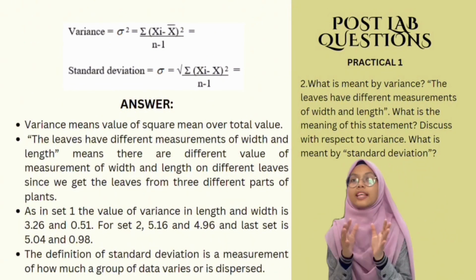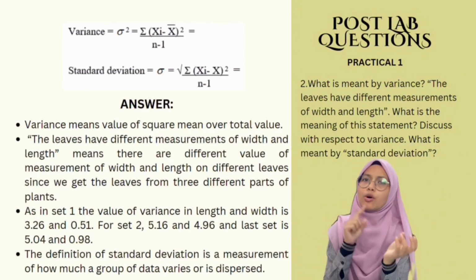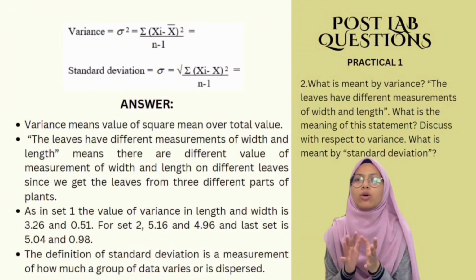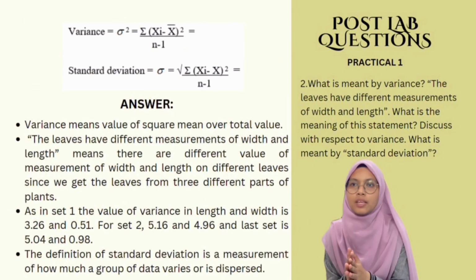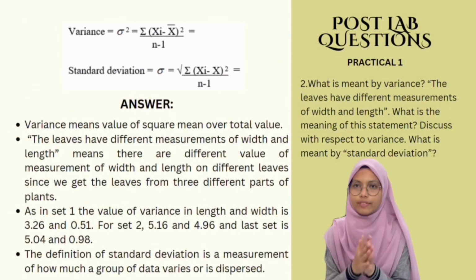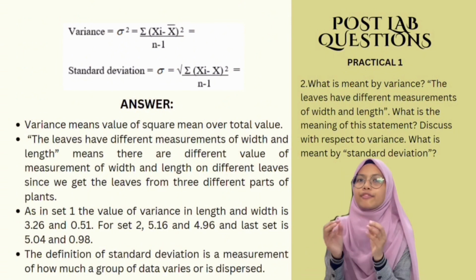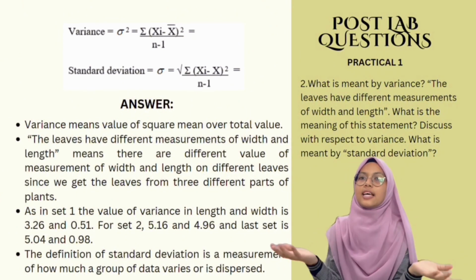So the definition of standard deviation. Standard deviation is a measurement of how much a group of data varies or is dispersed. It can also be used to illustrate how the measurements in a set of data are dispersed from the mean or average. And then low standard deviation and high standard deviation are the 2 categories into which standard deviation is split. Values with low standard deviation are closer to the mean, whereas values with high standard deviation are more widely distributed.